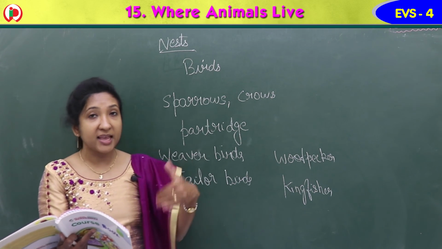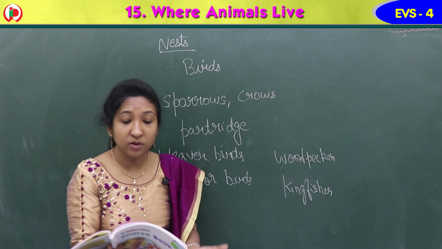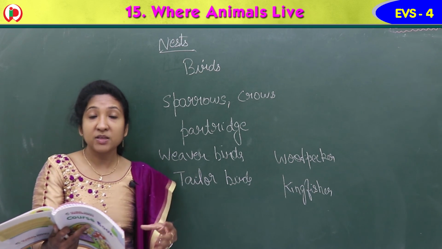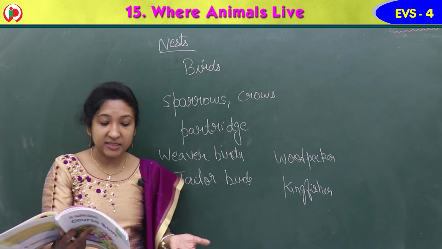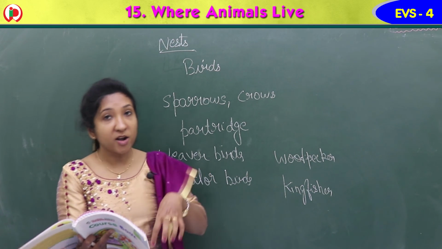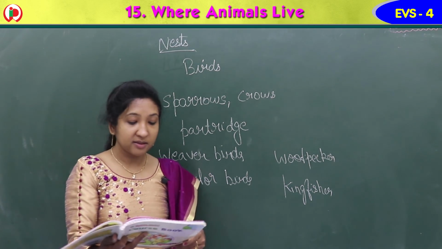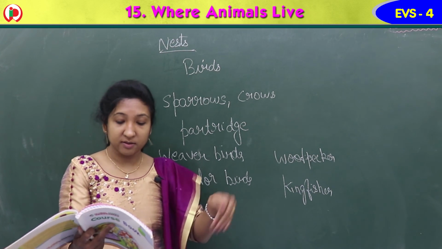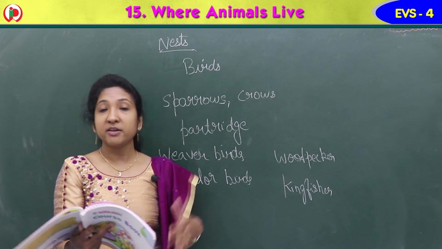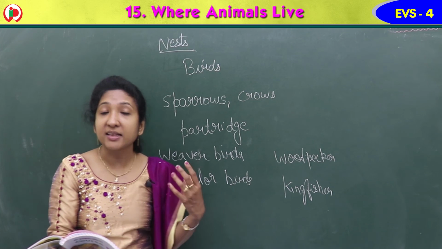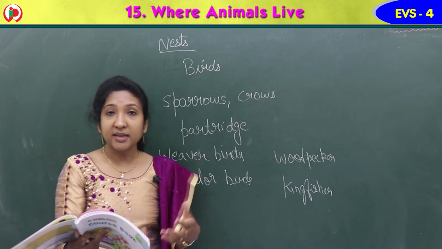The weaver bird makes a nest that hangs upside down. The tailor bird stitches broad leaves to make the nest. The woodpecker makes a hole in the tree and builds the nest. The kingfisher digs out tunnels on riverbanks and makes the nest. Different types of birds build nests in different ways, isn't it? Yes.